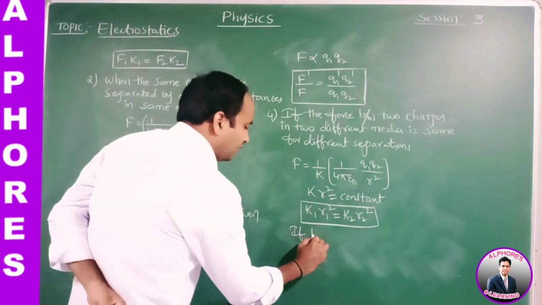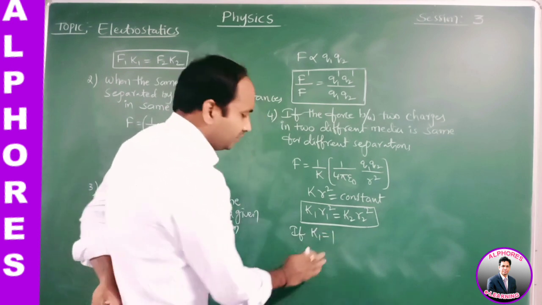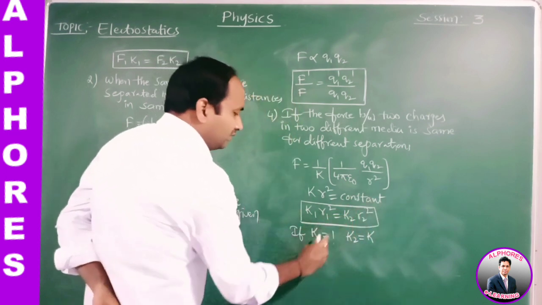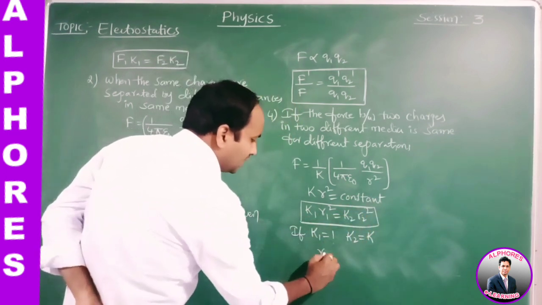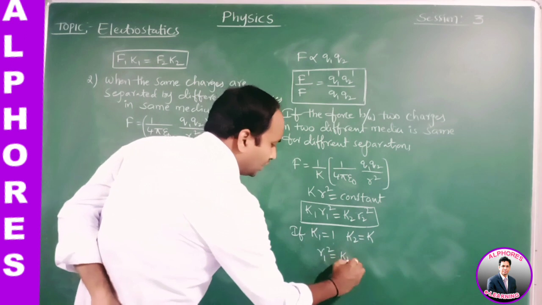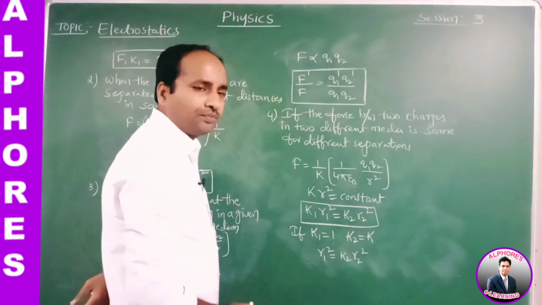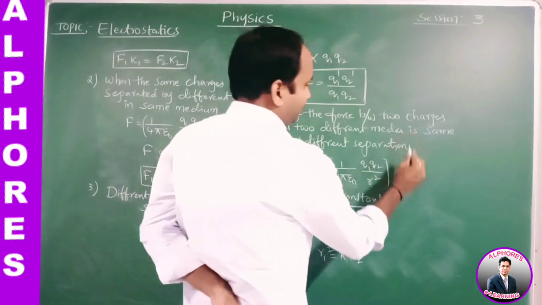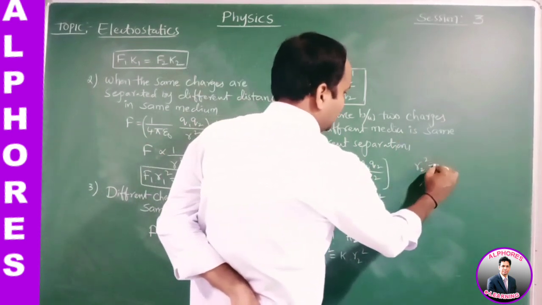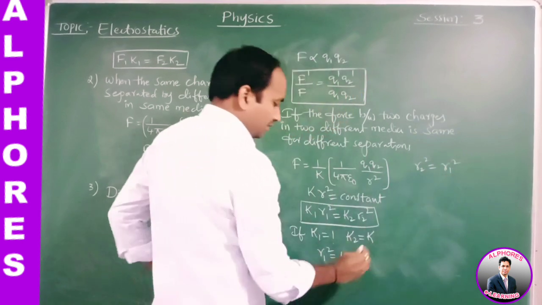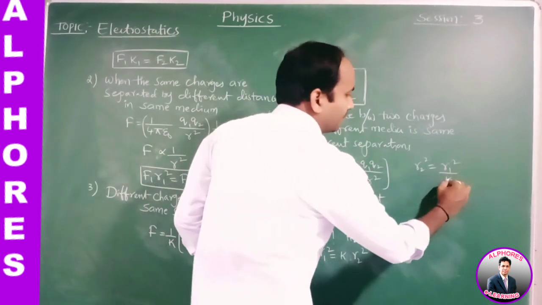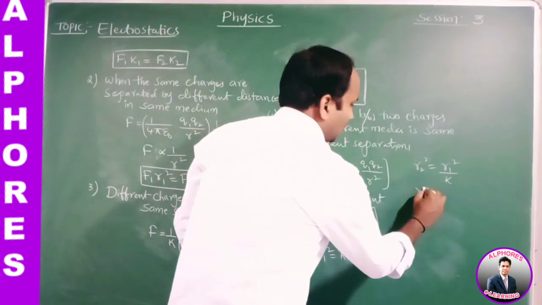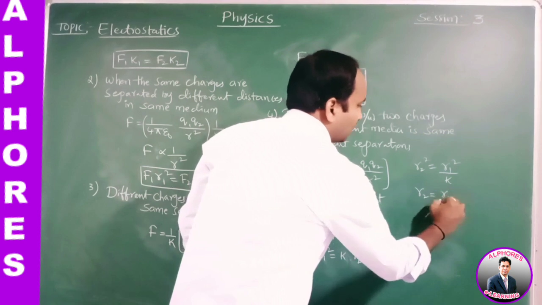If K1 is equal to 1 and K2 is equal to K, then R1 square is equal to K R2 square. That means R2 square is equal to R1 square by K, so R2 is equal to R1 by root K.